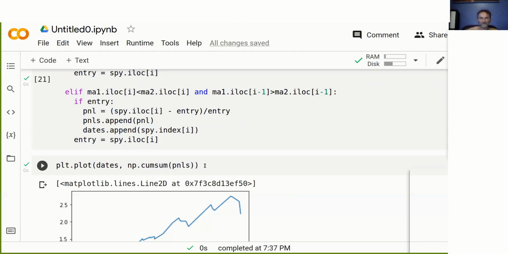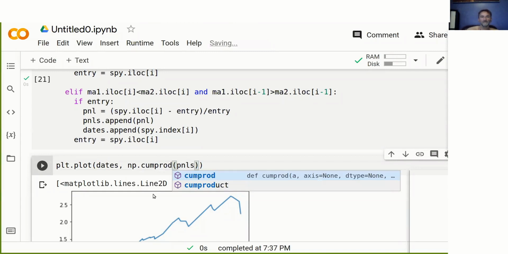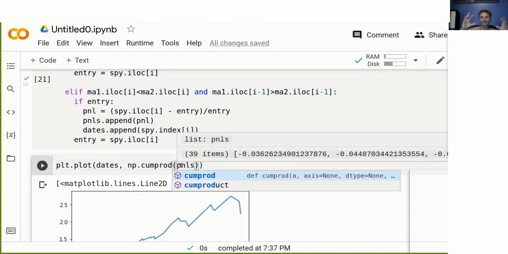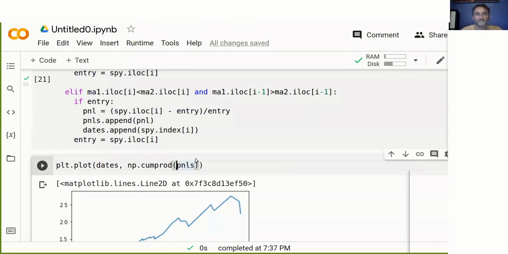We're actually using the cumulative product. So this is just simply cumulative product. Now, one thing to remember here is, because those P&Ls are percentages and they're really small numbers, if you multiply numbers below 1, 0 point something with 0 point something, they will very quickly go to 0. What we actually need to do is we need to add 1 to them.